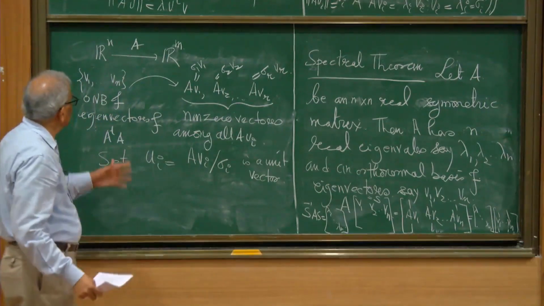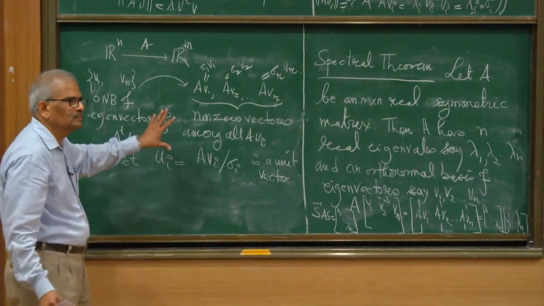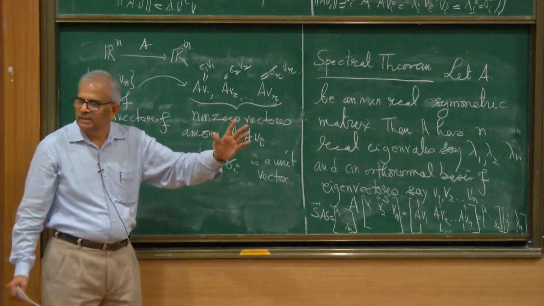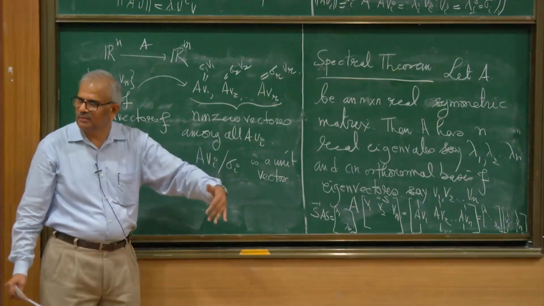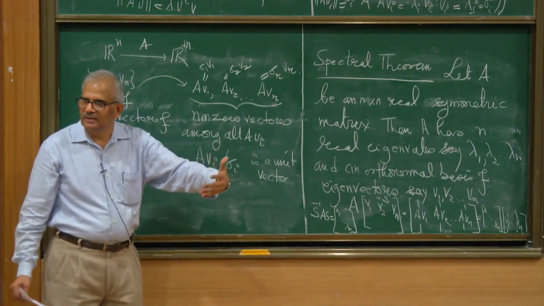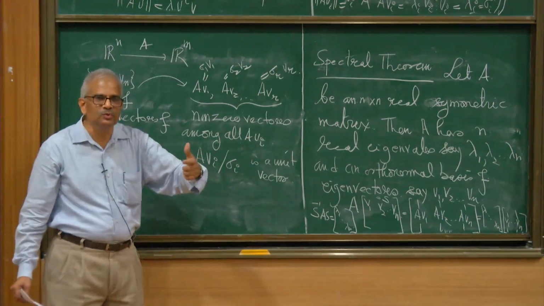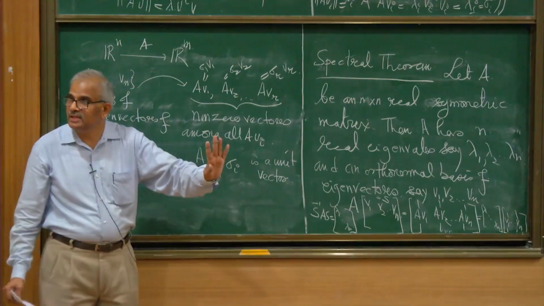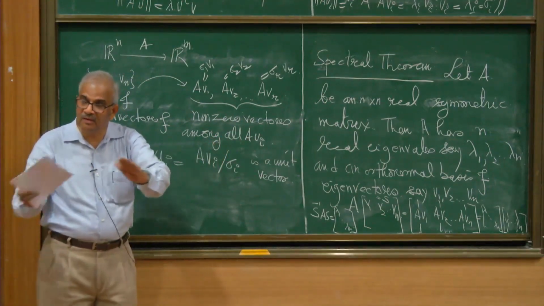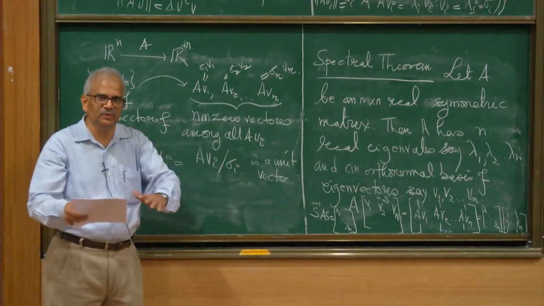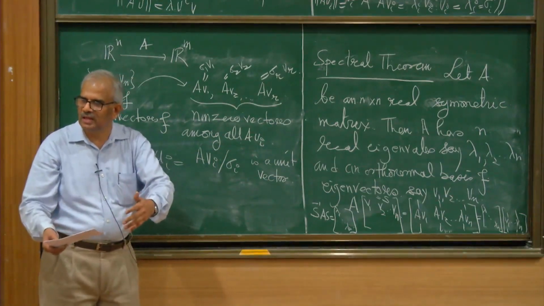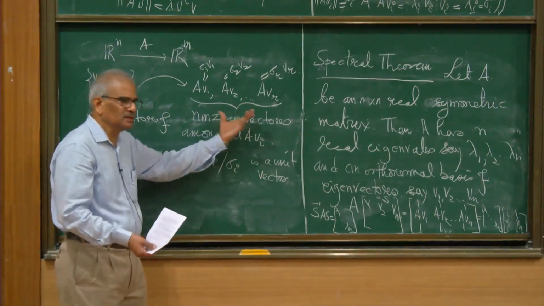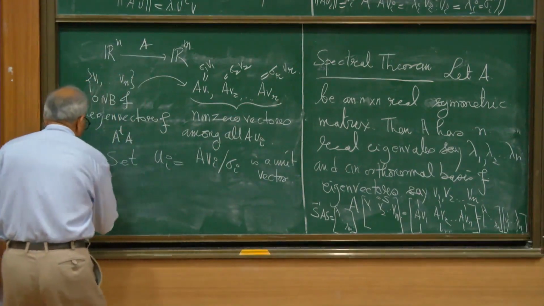What do you expect from these vectors? These are all non-zero vectors, and if you divide by their lengths, sigma 1, sigma 2, sigma r, a very interesting thing happens: they are also mutually perpendicular. Although A is not an orthogonal matrix, A is an arbitrary matrix, if you operate on v1, v2, vn, which are an orthonormal basis of eigenvectors of A transpose A, then suddenly I get these vectors which are mutually perpendicular. Let us verify this.